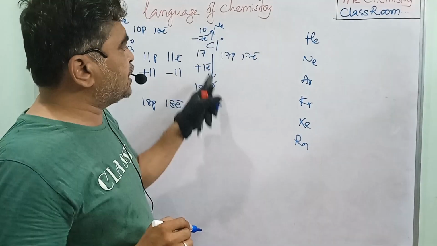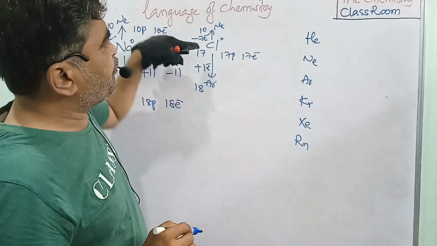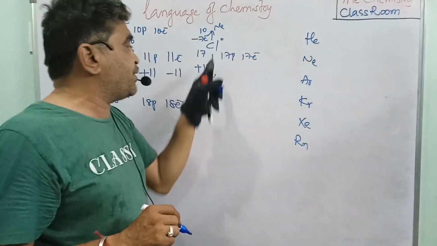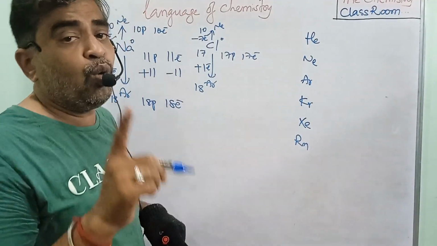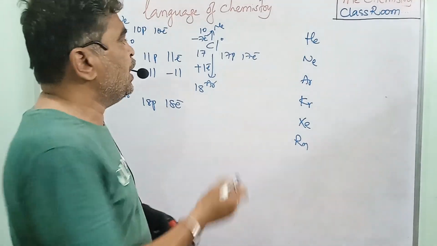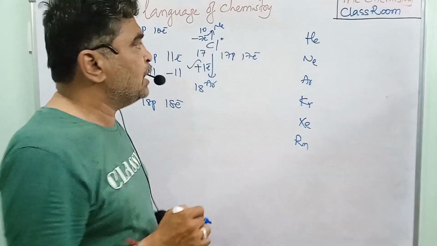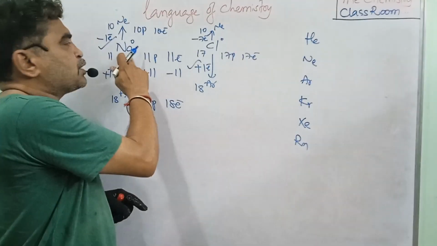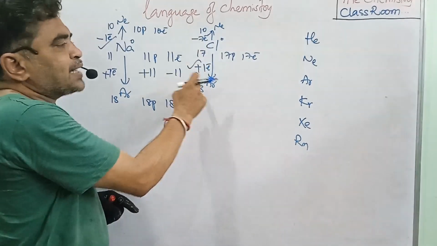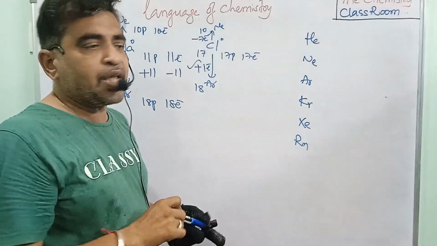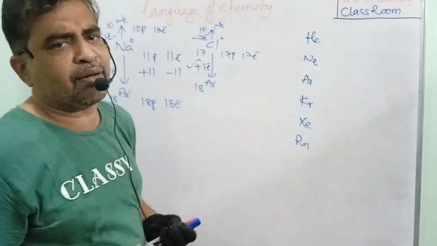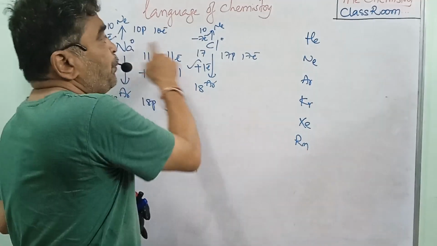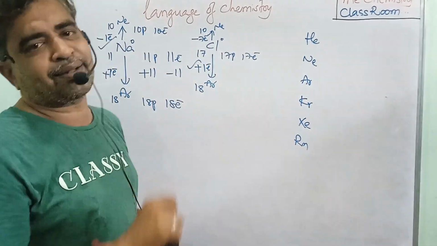So chlorine is in between neon and argon. If it wants the neon configuration, it has to lose 7 electrons. To get the argon configuration, it has to gain only 1 electron, which is very easy. So chlorine gains 1 electron. Here you see sodium loses 1 electron and chlorine gains 1 electron. Now we observe that sodium never loses the electron on its own. It always stays in the atom state. Only when it approaches chlorine does it lose the electron.